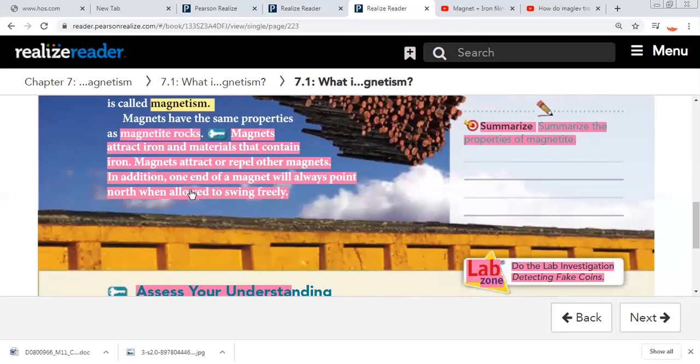It's very important. When the magnet is allowed to swing freely, it will always point north.